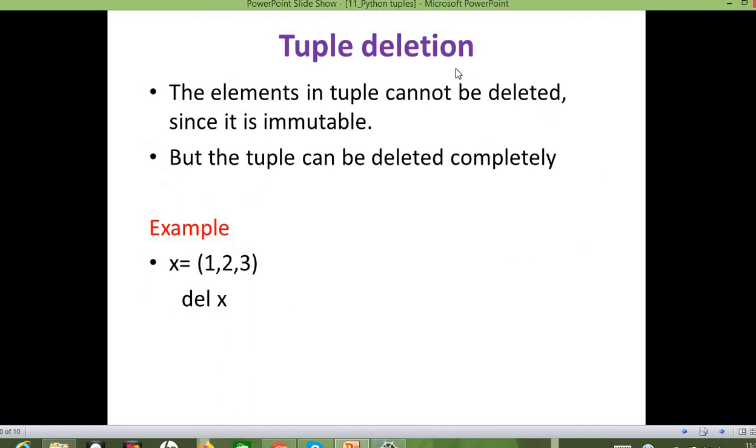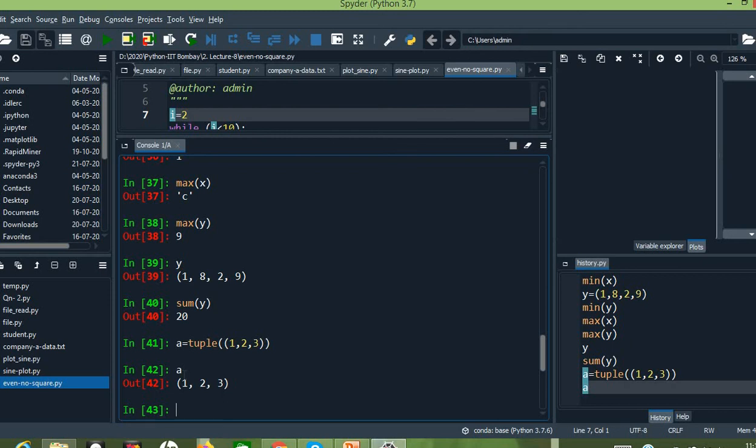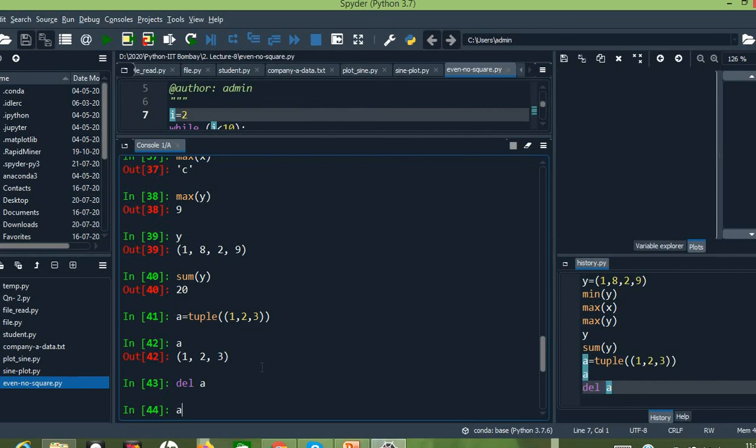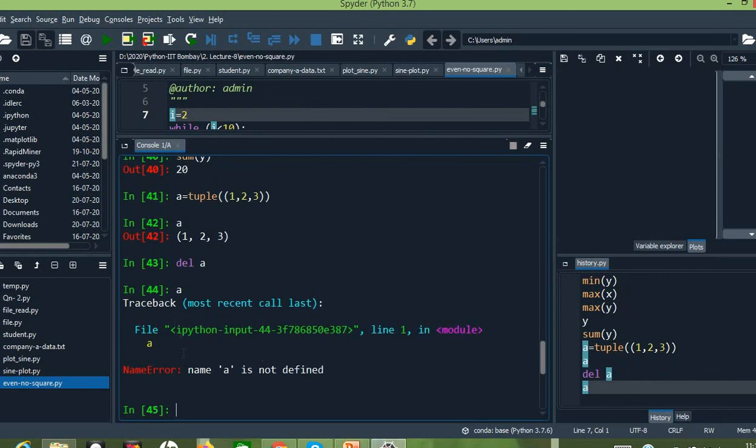So next we have tuple deletion. As we discussed, the tuple is an immutable data structure. We cannot delete any element from the tuple, we cannot replace any element, or update. These operations are not possible with a tuple. But we can completely delete the tuple itself. We already have the tuple A. If I give del A, the tuple has been deleted. If I give A, it will show you an error, since it is not defined.